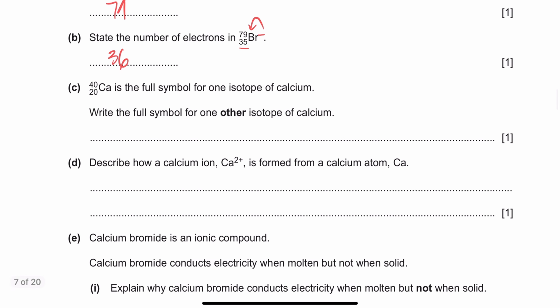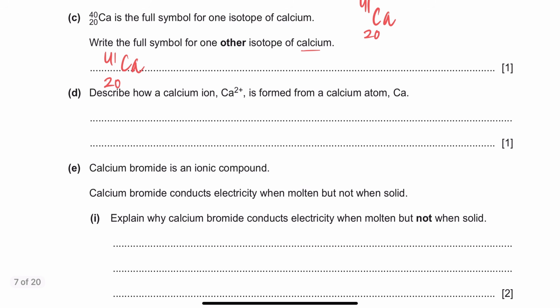It says calcium 40, 20 is the full symbol for one isotope of calcium. Write down the full symbol for another isotope of calcium. So what is an isotope? It should have the same number of protons but a different number of neutrons. So if this is 40, you can make this into 41, right? So just increase it by 1. So that's gonna be calcium 20, 41, right? Because isotopes have the same number of protons but a different number of neutrons or different nucleon number, so you can write this as your isotope.